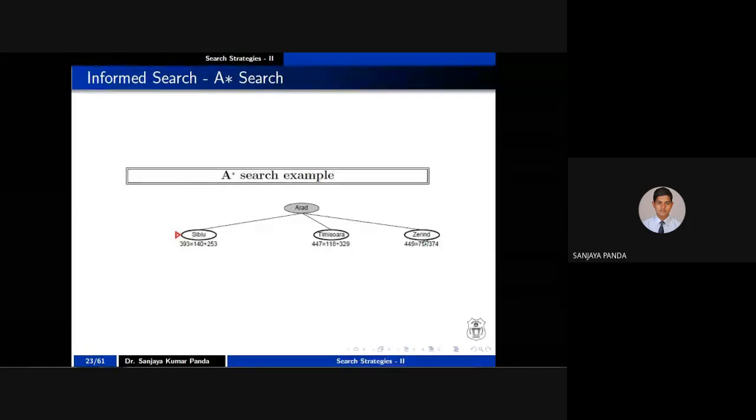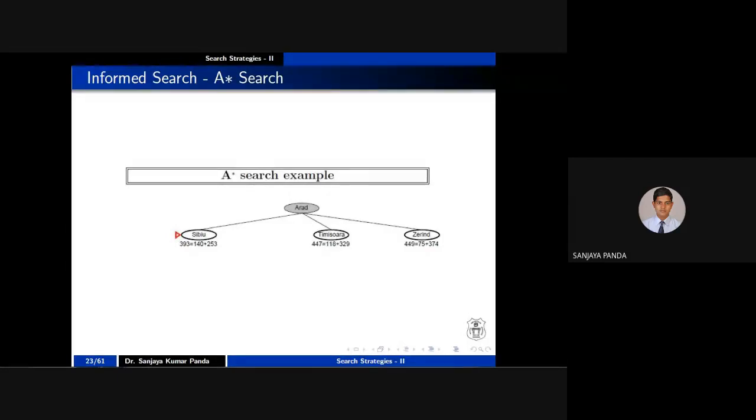So what do I have to do here? In each and every node, I have to apply the evaluation function. Previously, my evaluation function was just h of n. But now I have changed it. It is h of n plus g of n, which we call f of n. So what do I have to calculate?